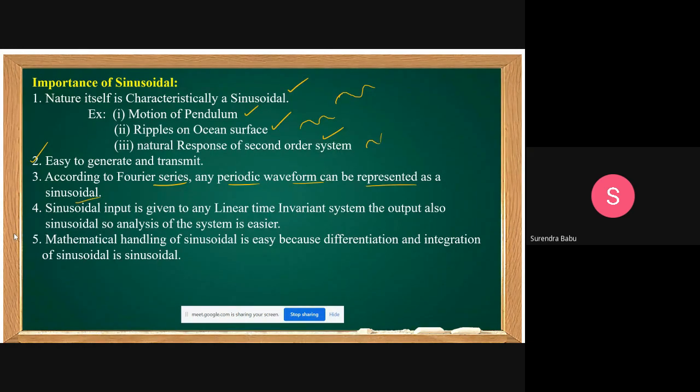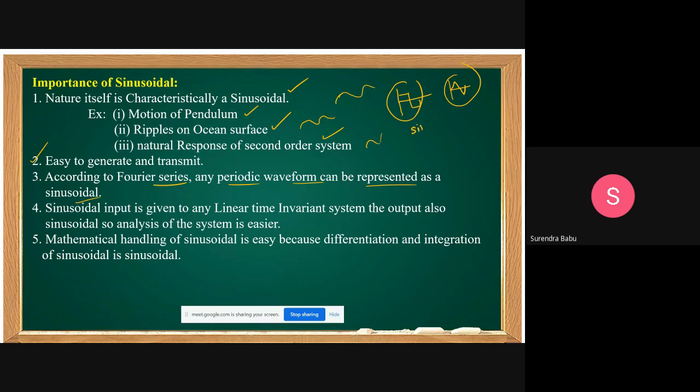You take any periodic waveform, students. For example, you take the square waveform, or the triangular waveform. Any waveform you take, if you apply Fourier series to these waveforms, again it is sinusoidal functions only. Internally it consists of a fundamental sinusoidal and harmonics.